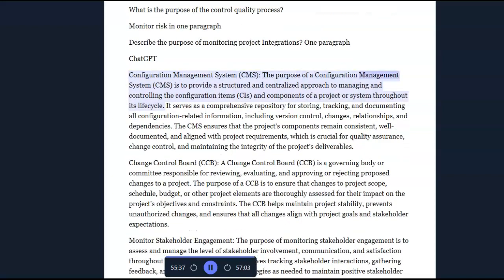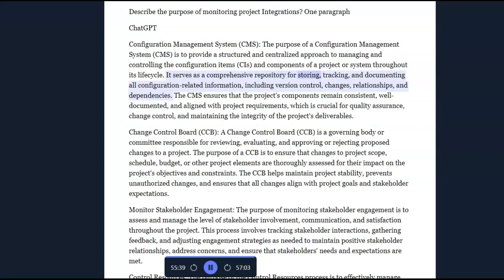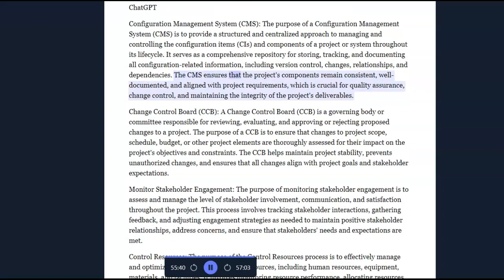The purpose of a configuration management system (CMS) is to provide a structured and centralized approach to managing and controlling the configuration items, systems, and components of a project or system throughout its lifecycle. It serves as a comprehensive repository for storing, tracking, and documenting all configuration-related information, including version control, changes, relationships, and dependencies. The CMS ensures that the project's components remain consistent, well-documented, and aligned with project requirements, which is crucial for quality assurance, change control, and maintaining the integrity of the project's deliverables.